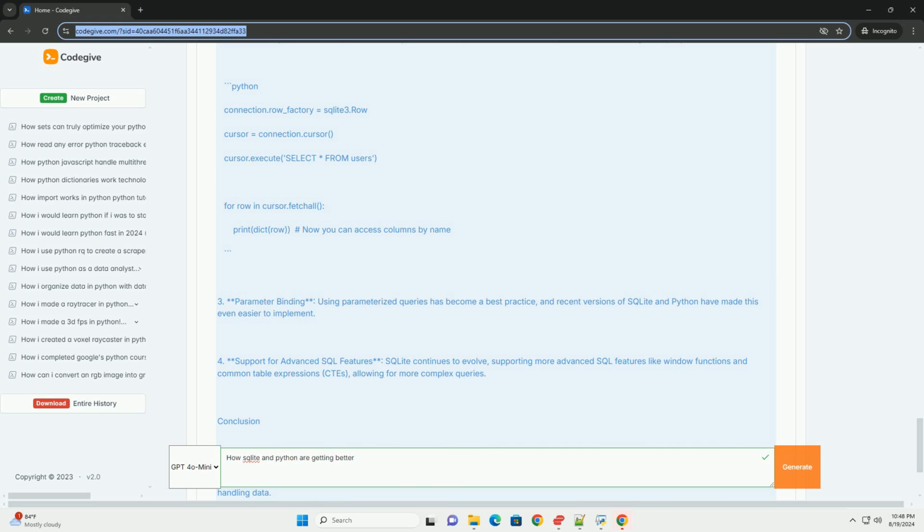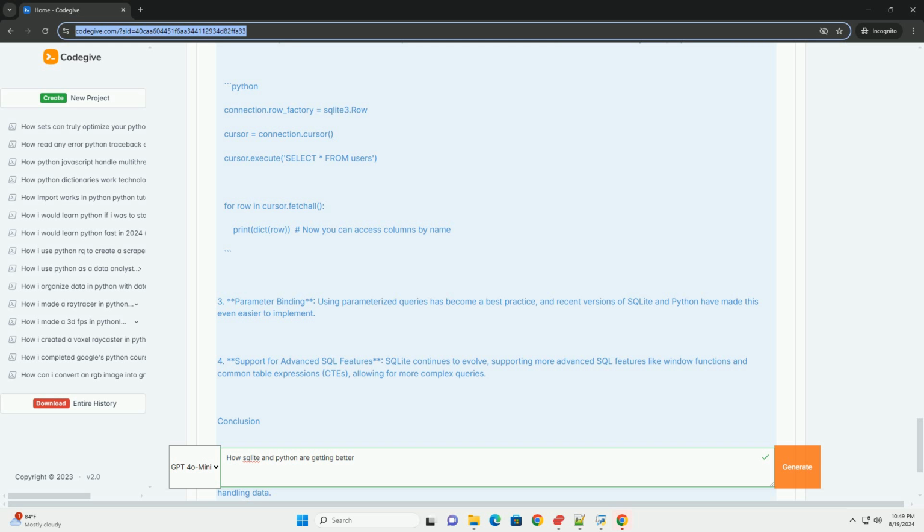Basic operations with sqlite in Python. Let's walk through some basic operations: creating a database, creating a table, inserting data, querying data, and updating records. Step 1. Import the sqlite3 module. Python: import sqlite3.